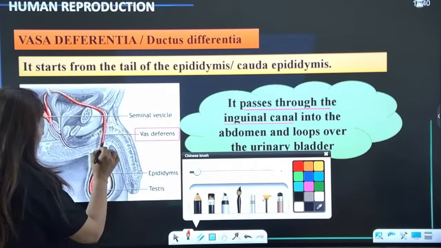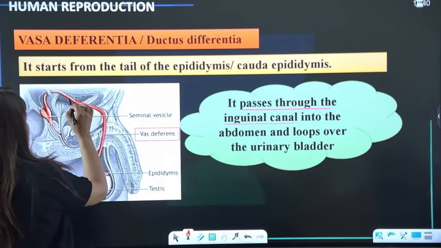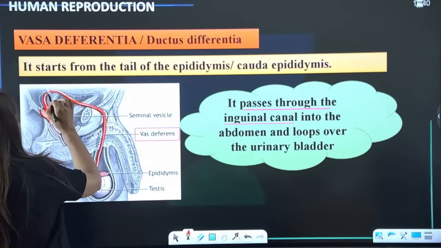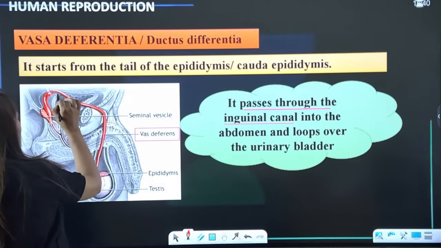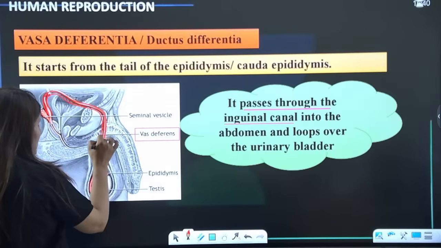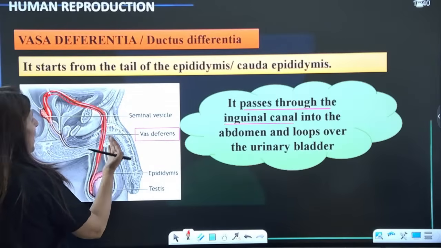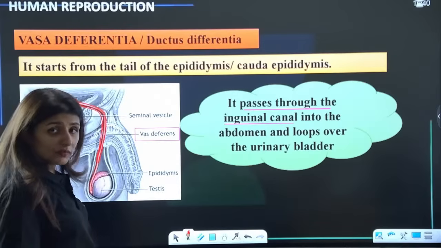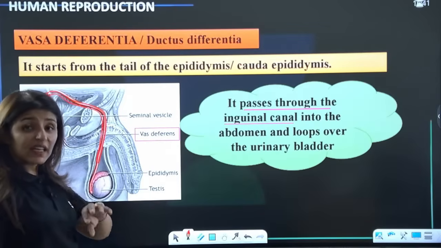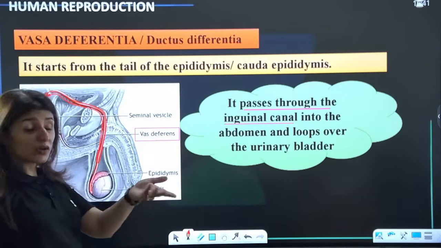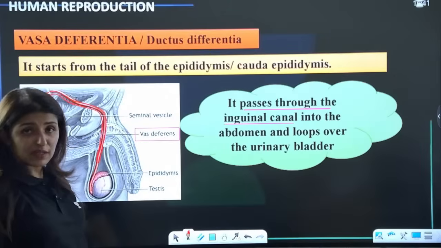Do we see this duct? So this is the vas deferens, and this vas deferens, see here, this is the vas deferens. Vas deferens is going to carry the sperms back into the abdomen. Okay, so which duct carries the sperms back into the abdomen for storage? It is vas deferens. Clear?